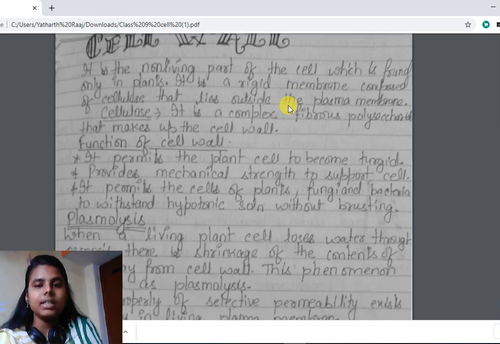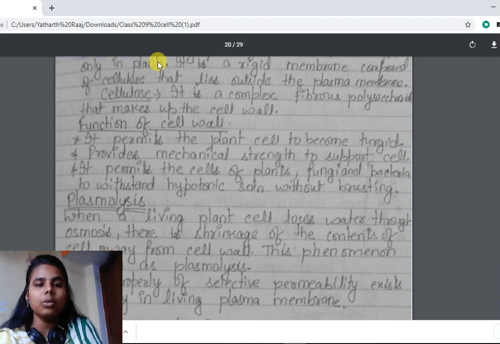It is a rigid, very strong membrane composed of cellulose. Cell wall is composed of cellulose, and cell wall lies outside the plasma membrane. Cell wall is found only in plants, not in animals. So what is cellulose? Cellulose is a complex fibrous polysaccharide that makes up the cell wall.